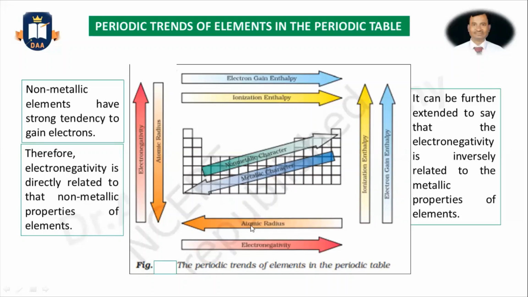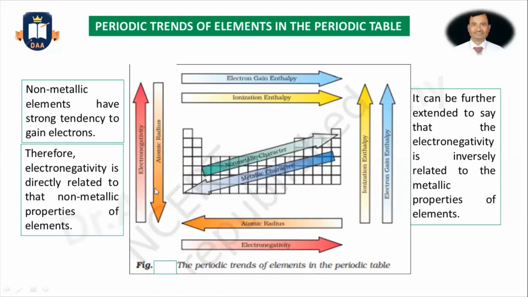Atomic radius also, you see, is maximum for the starting element in any period, and it is least for the group 17 elements. And electronegativity is just the reverse: it is least for the elements in group 1, and along the period it increases to the maximum electronegative values for group number 17.